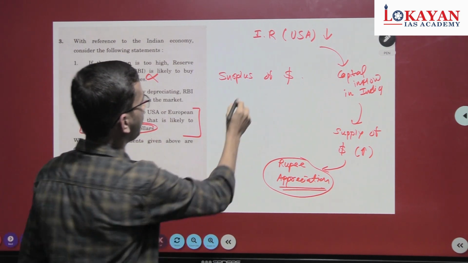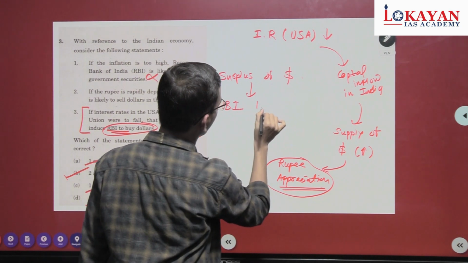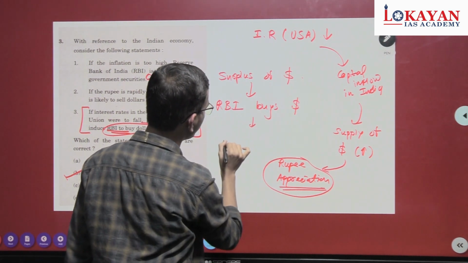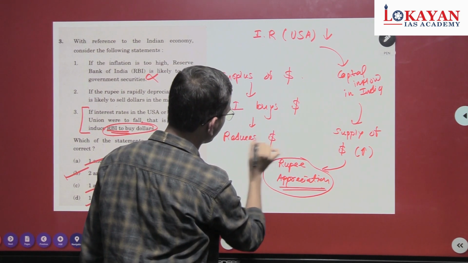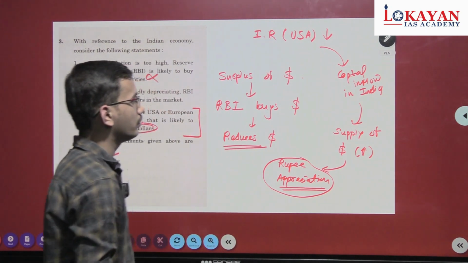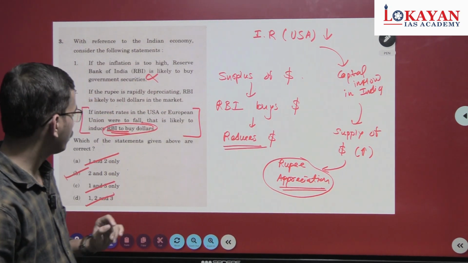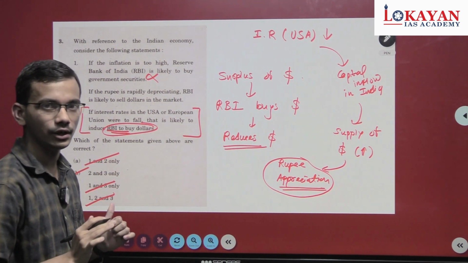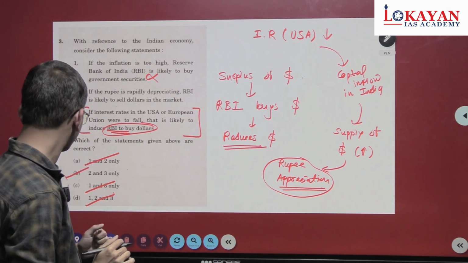So RBI buys dollars and reduces the surplus, so the condition becomes normal. That was the explanation for the third statement, which we didn't discuss in an elaborate manner in the last lecture. That's why I discussed it right now.